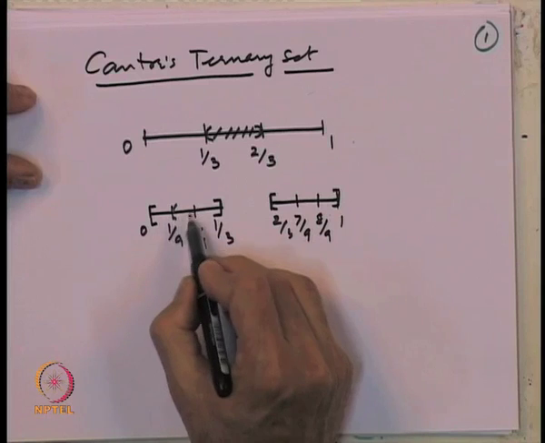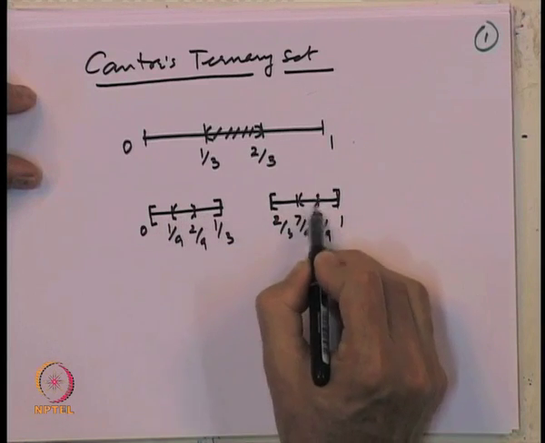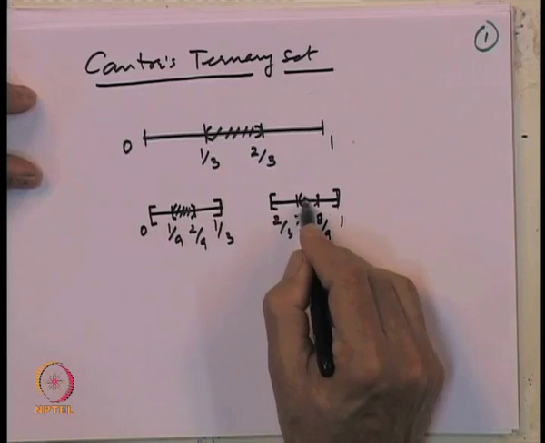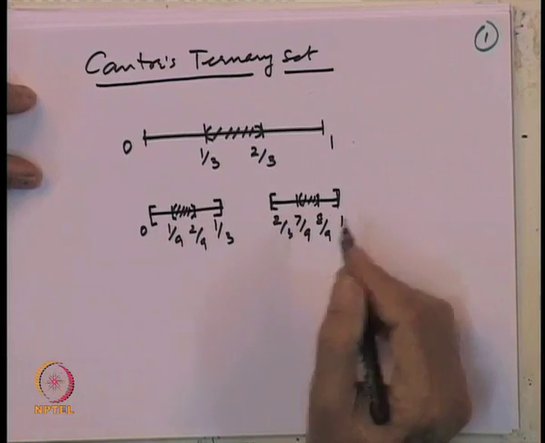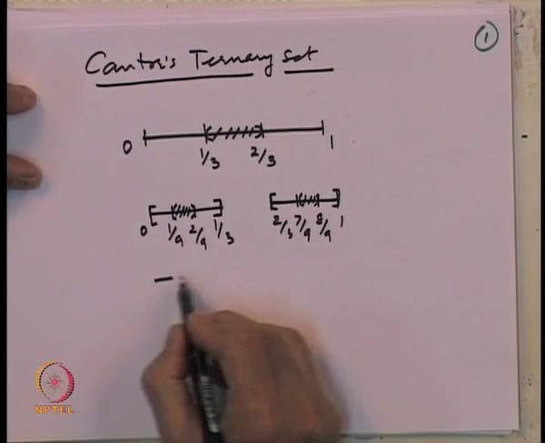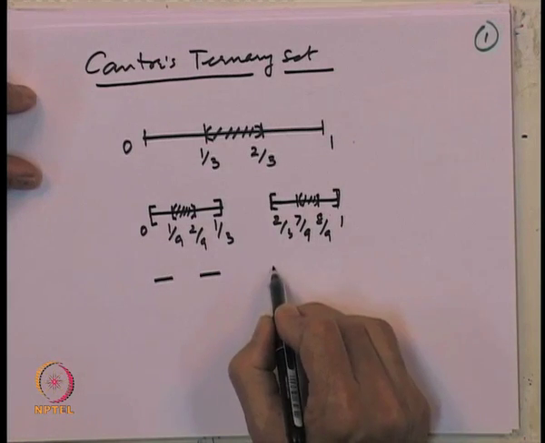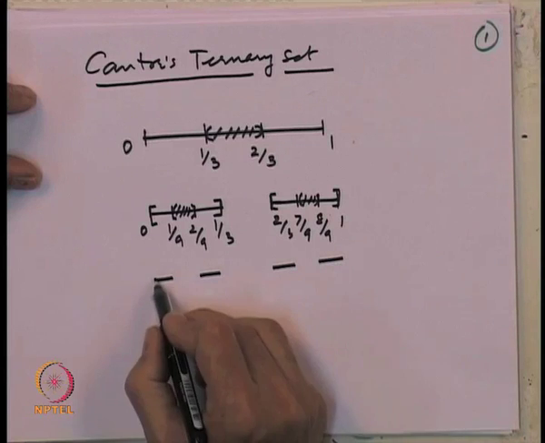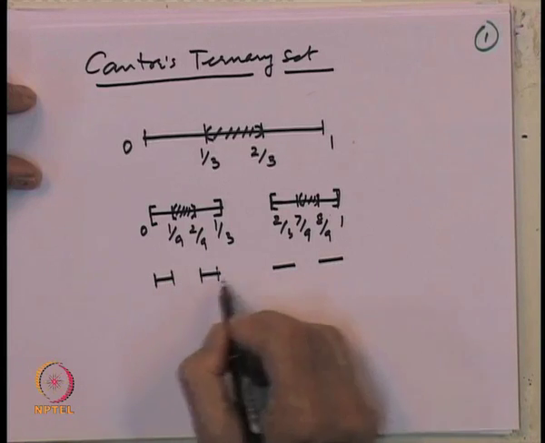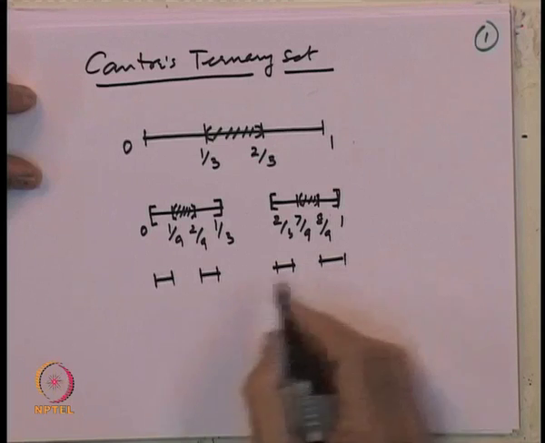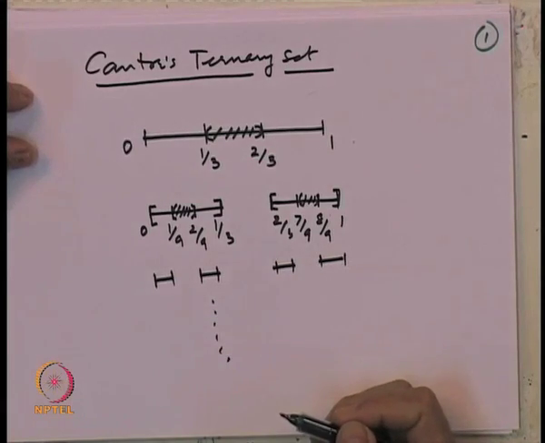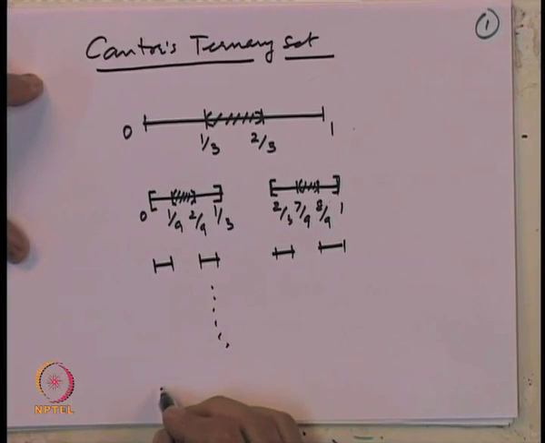This is the middle 1/3 portion, which we are going to remove at the second stage. That will give us 4 sub intervals, and we continue this process. So, eventually something will be left.